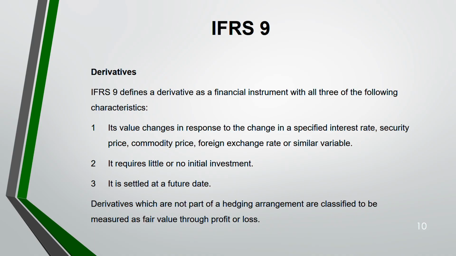Okay, derivatives which are not part of a hedging arrangement will be classified as measured at fair value through profit and loss. If you are using derivatives for hedging, rules are different. But if you are not using for hedging, fair value through profit and loss. For derivatives, you do not have to worry fair value through OCI or amortize. It is everything fair value through profit and loss only. Okay. Now, coming to hedge accounting.